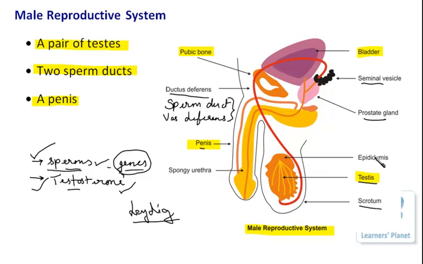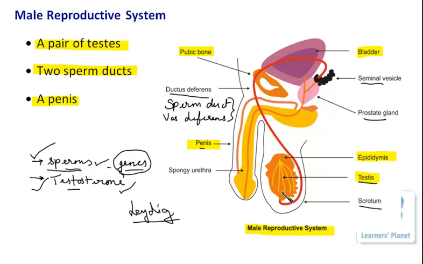Besides that, the additional word you can see here is the epididymis. This epididymis is actually a bunch of tubules. I said earlier that the testis has different lobes, and each lobe is comprised of a number of tubules. Now all these tubules are responsible for the production of sperms, right? But all these tubules are together forming a bunch, or they are getting merged into a single tube. So the bunch of all these tubules merge together and form a single duct.